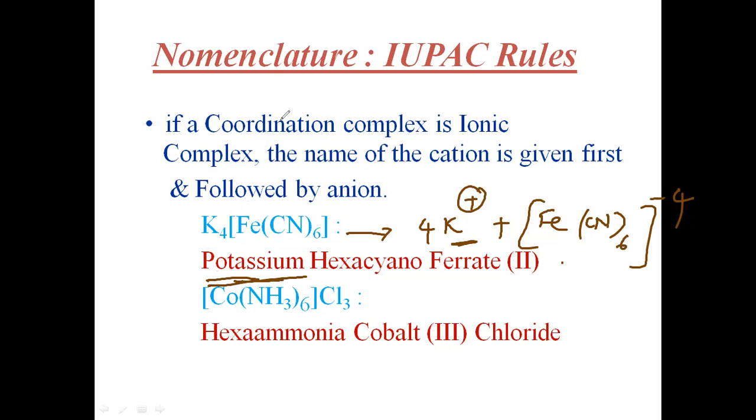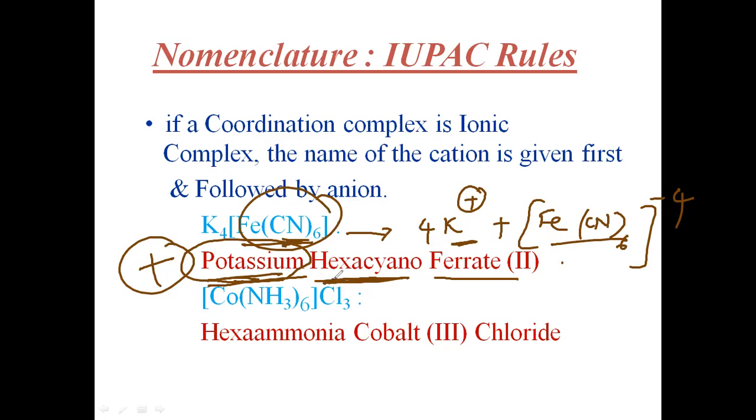So you can easily write potassium hexacyanoferrate. Why hexacyano? Because here 6 ligands are there. Here the potassium is the first one. You must understand why: because it is the cation, then followed by the anion. This is our anion, hence we have written it like this.